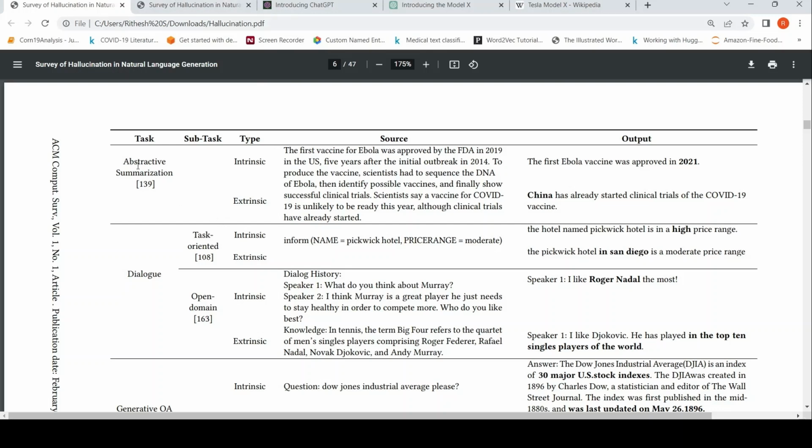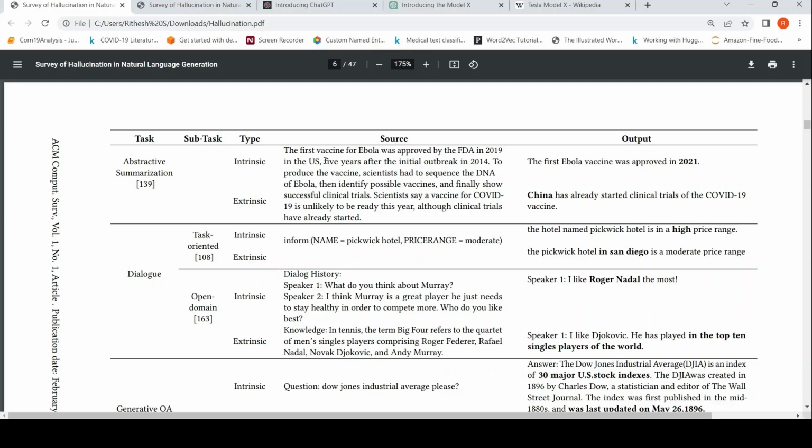For example, this is abstractive summarization. The source text talks about an Ebola vaccine being approved by the FDA in 2019, whereas the generated output says that the first Ebola vaccine was approved in 2021. So this is intrinsic hallucination. Extrinsic hallucination over here is that China has already started clinical trials of a COVID-19 vaccine, whereas there is no mention of that in the input text.